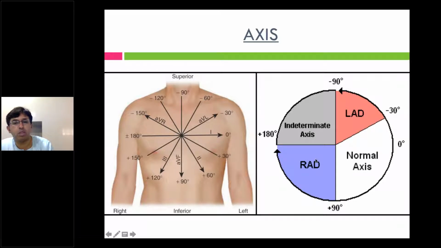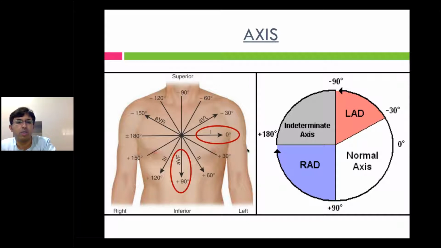Left axis: what happens is, if the axis is around -60 degrees, then lead 1 will be positive, AVF will become negative. Similarly, if the axis is around 120 degrees, then the AVF will be positive, lead 1 will be negative. If it's extreme, then both lead 1 and AVF will be negative. I will just show you the example. So always look at lead 1 and AVF, whether it's predominantly positive or predominantly negative.